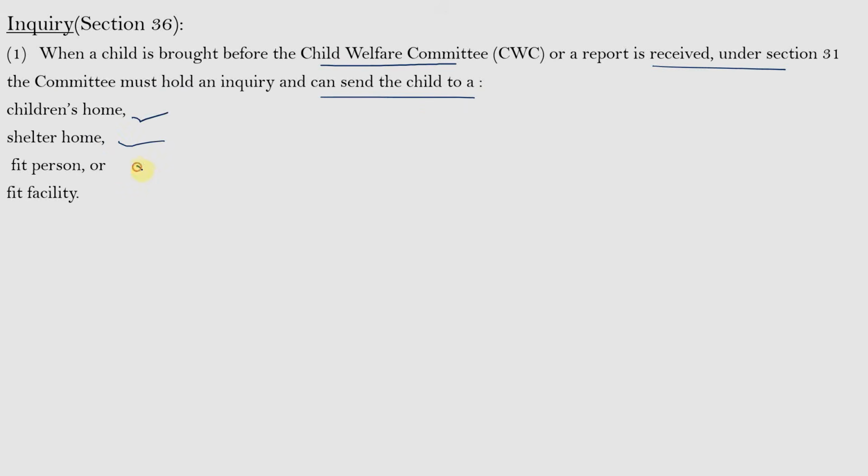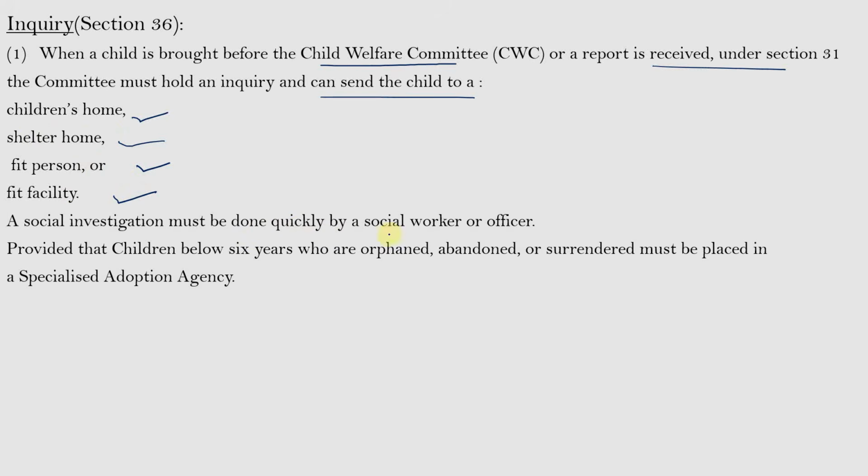And the next is inquiry. When a child is brought before the Child Welfare Committee or a report is received under Section 31, the committee must hold an inquiry and can send the child to a children's home, shelter home, fit person, or fit facility. So, when under Section 31 a child is placed before the Child Welfare Committee, it can send the child to any of these places, and a social investigation must be done quickly by a social worker or officer, provided that children below 6 years who are orphaned, abandoned, or surrendered must be placed in a specialized adoption agency.